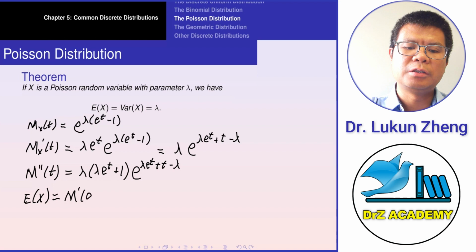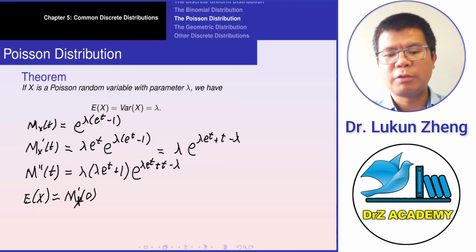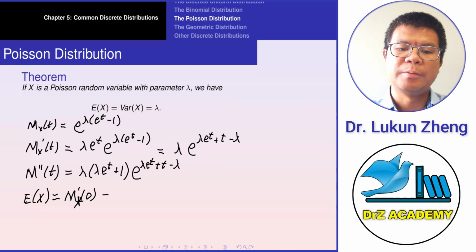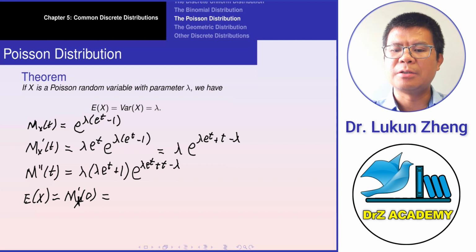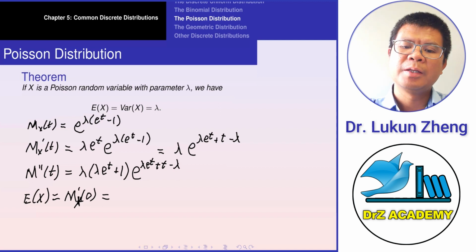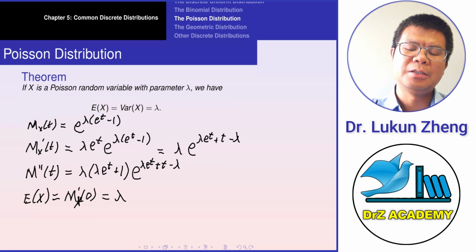The value of the moment generating function's first derivative at point 0, right? So you can see that when t is 0, this exponent is 0, so lambda minus lambda is 0. Therefore the expectation is lambda.